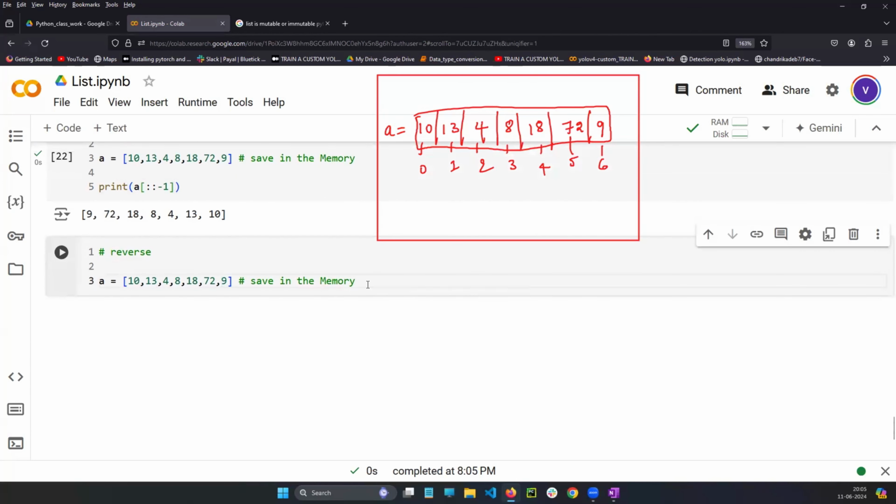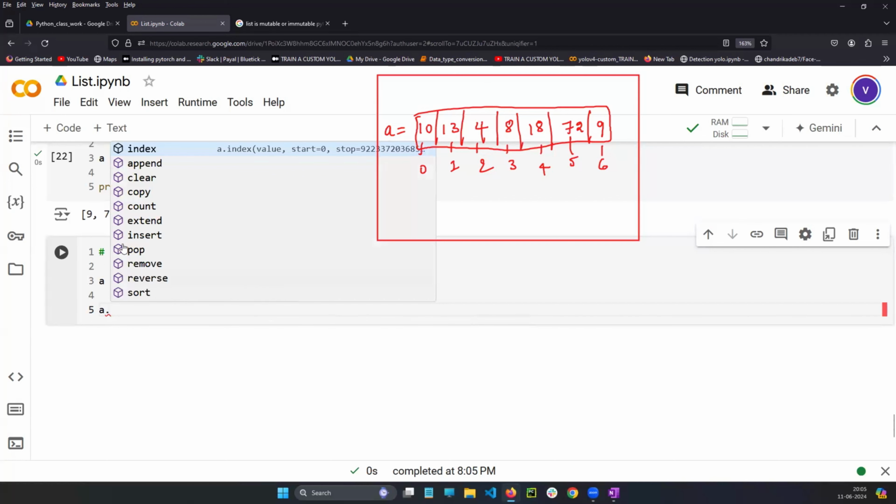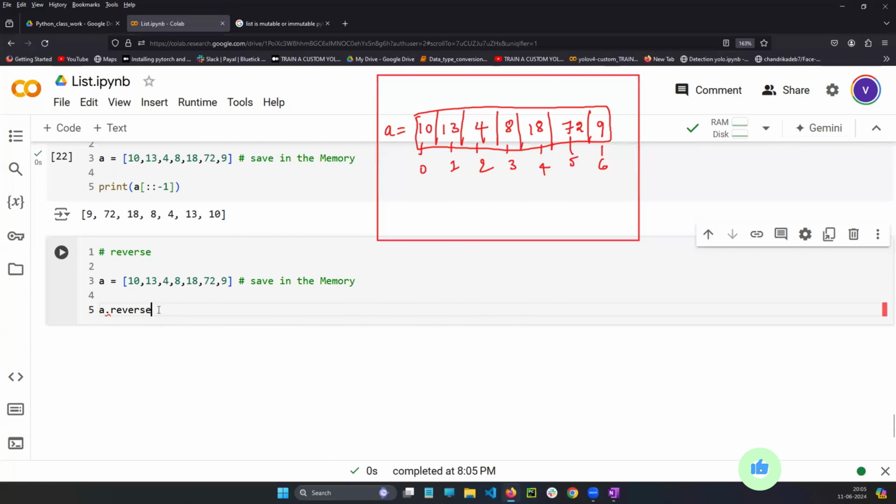You can use the slicing to reverse, or else in the list concept, there is a built-in function. In the list also, there is a built-in function. If I keep the dot, a is a list, so all the list built-in functions will be shown. You can use the reverse function. A dot reverse and print it.